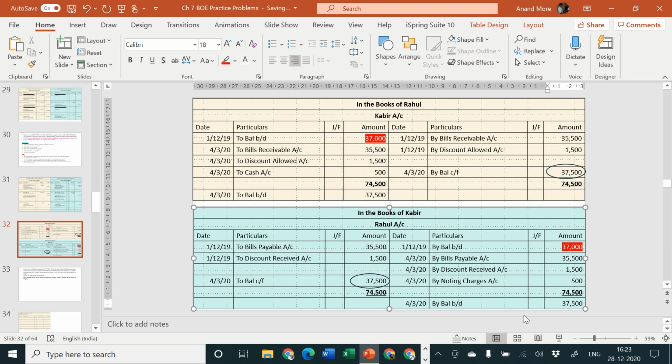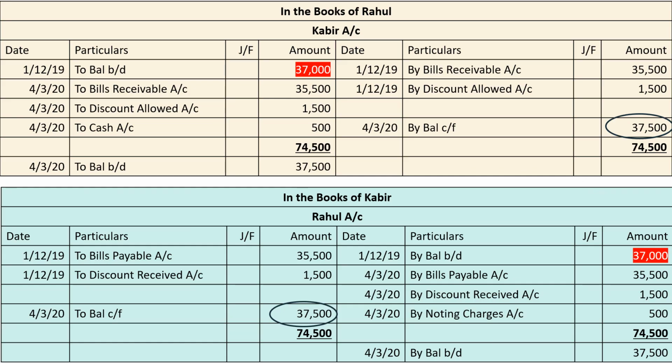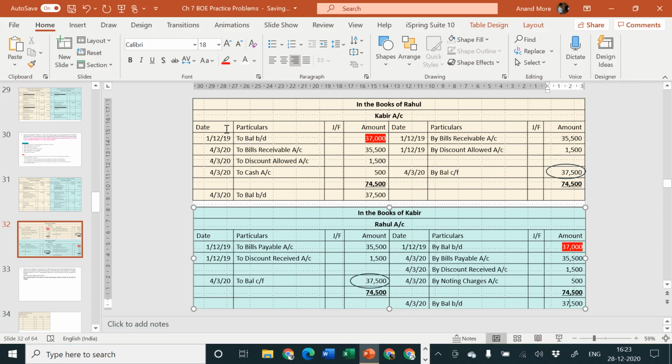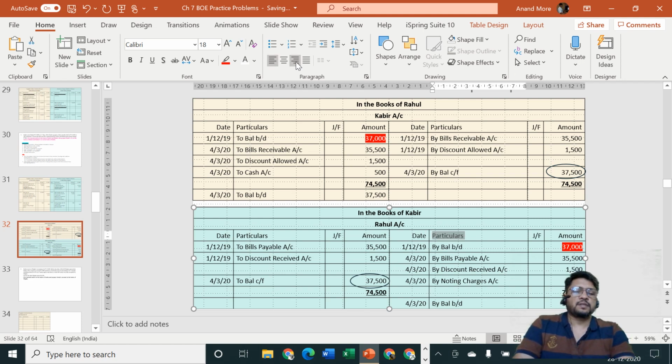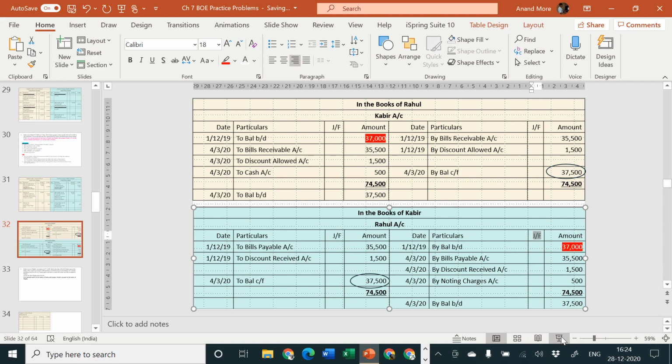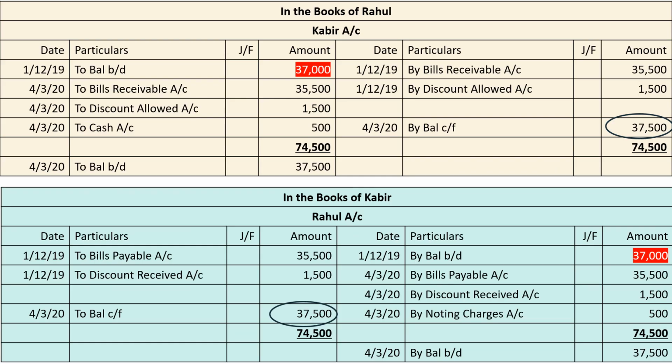Okay, why 37,500? Because originally he was our creditor by rupees 37,000. Now we have failed to complete his order, so he has gone to Notary Public and demanded that we should pay, and Notary Public has now charged him some money that he's going to recover from us only. That's why his credit balance, which was originally rupees 37,000, has gone up to rupees 37,500. So these are the points which I wanted you to understand. Let me just show the screen to you if it is required. Pause the screen and then check entries properly, check the balances.